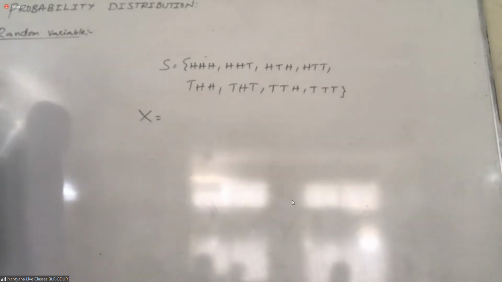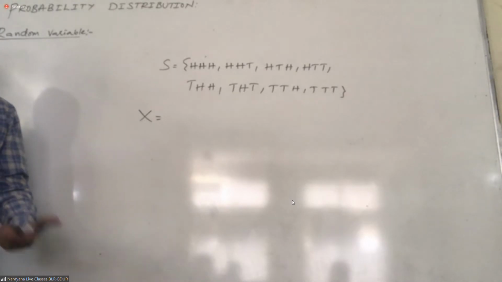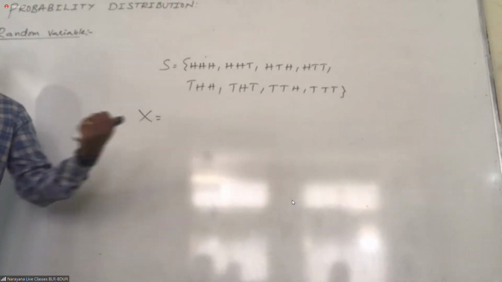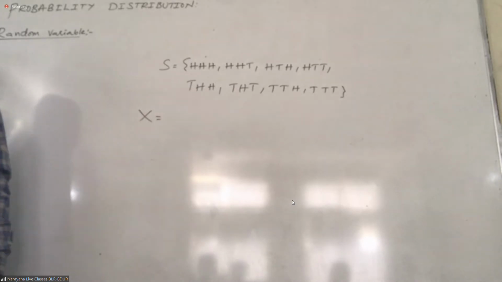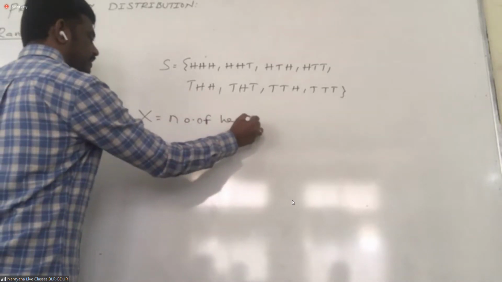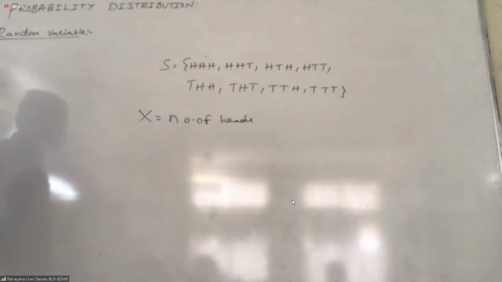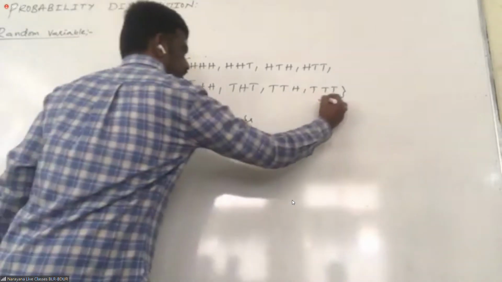Any idea? What more? Some variable satisfying the outcomes of the sample space. X is the number of heads. 0 heads in this case. 1 head.